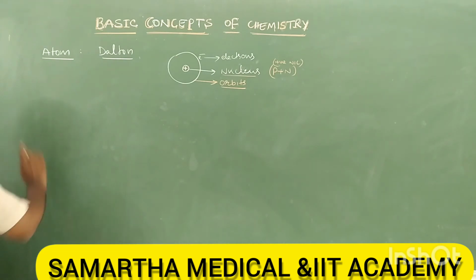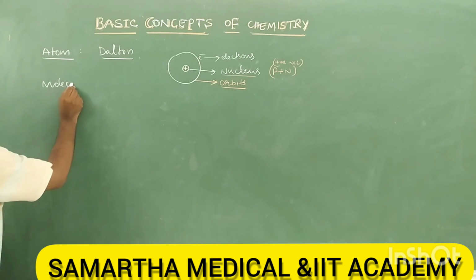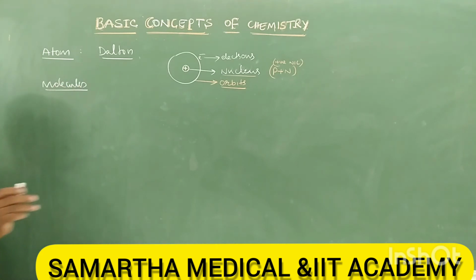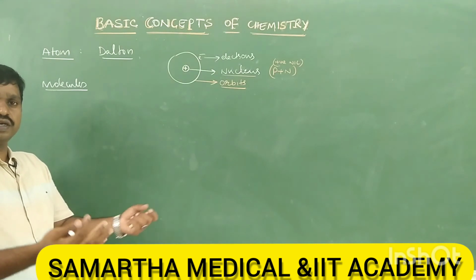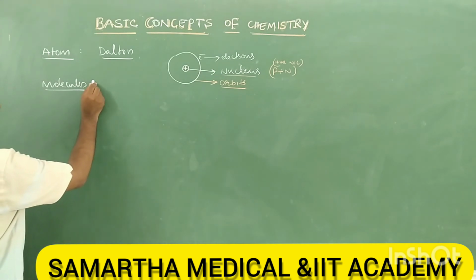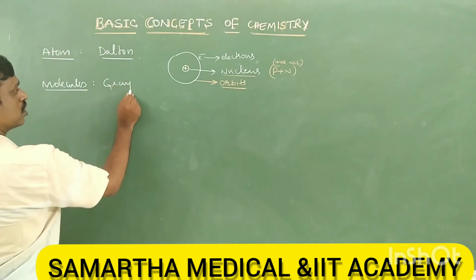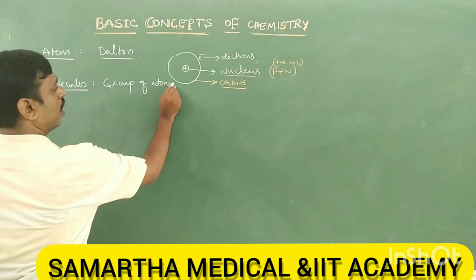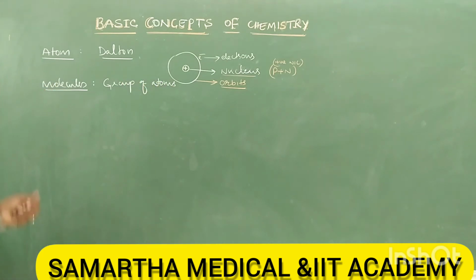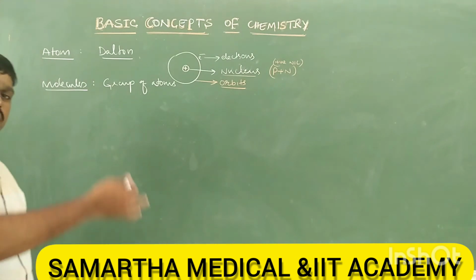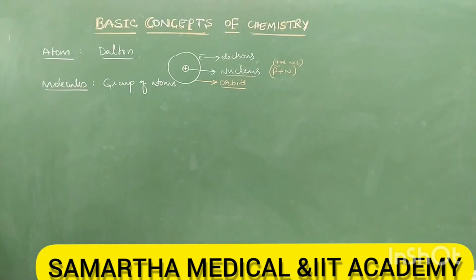Right. Next, when we study atom, we also study about molecule. Tell me, what are molecules? It's very simple. Molecules are nothing but a group of atoms. When two or more atoms combine together, they form a molecule. A group of atoms is called a molecule. Therefore, a molecule may contain 2 atoms, 3 atoms, 4 atoms, or even 5 atoms or more.